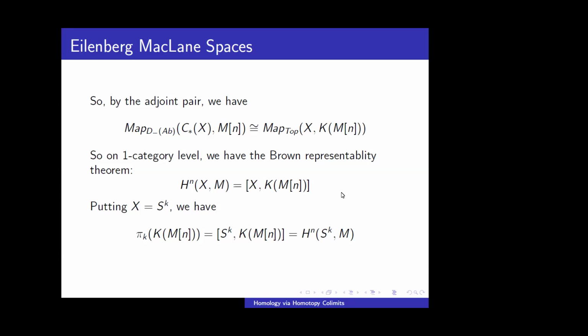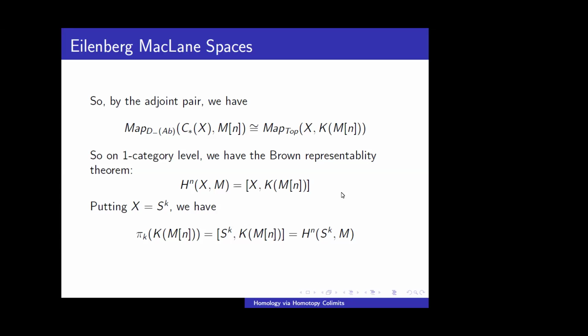At the category level, we have Hom from C star X to M[n], which gives us exactly the nth cohomology of X with coefficients in M, the dual of homology. This is basically the great Brown representability theorem, that cohomology is representable by the functor X to K(M,n).